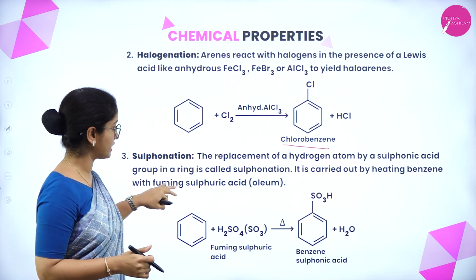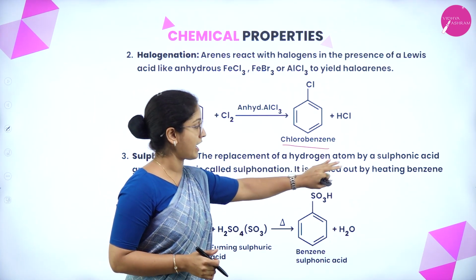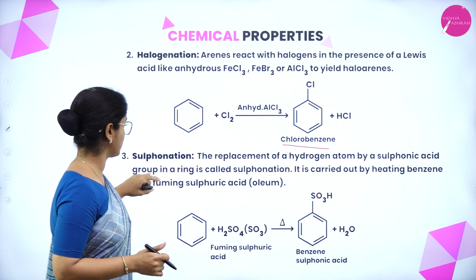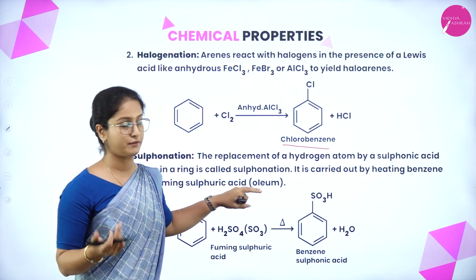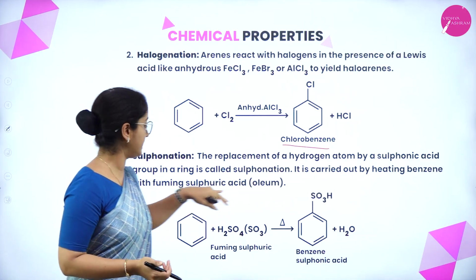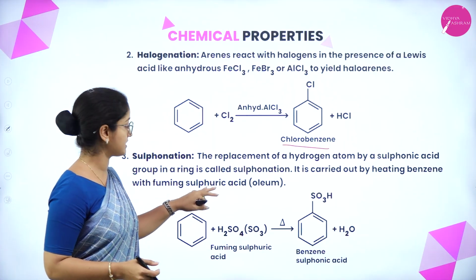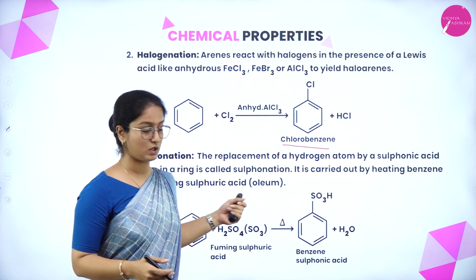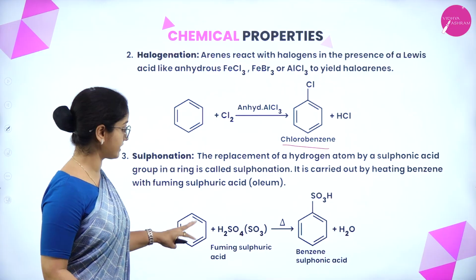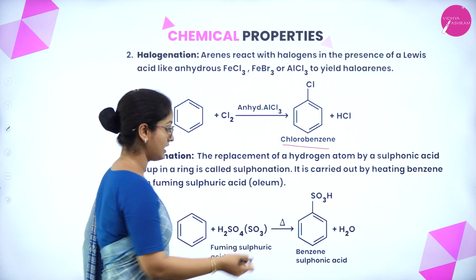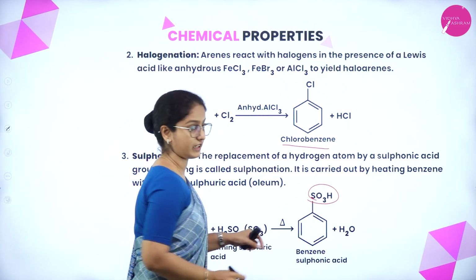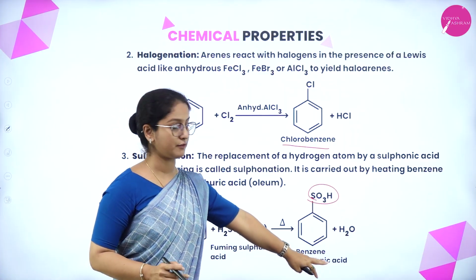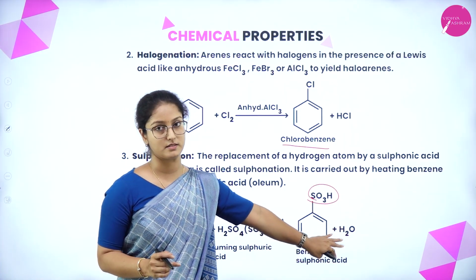Now coming to sulfonation, the replacement of a hydrogen atom by a sulfonic acid group in the ring is called sulfonation. It is carried out by heating benzene with fuming sulfuric acid, that is also called oleum. Example, when benzene reacts with fuming sulfuric acid, the sulfonic acid group gets attached to the benzene ring forming benzene sulfonic acid along with water as a byproduct.